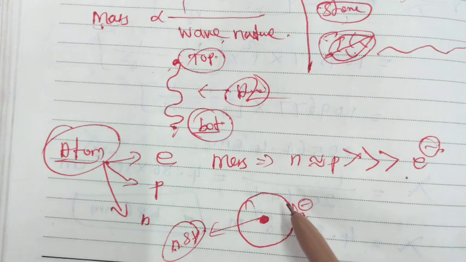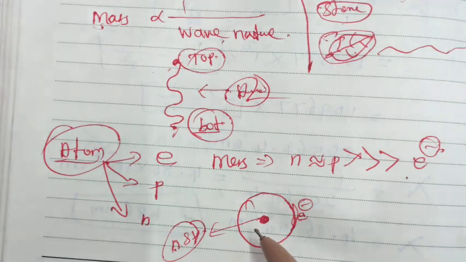The electron's mass is negligible, so it shows a dual character.